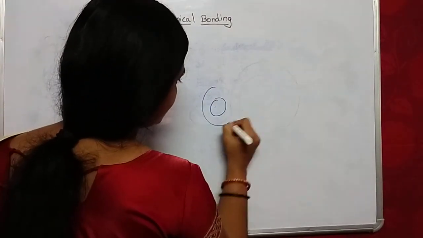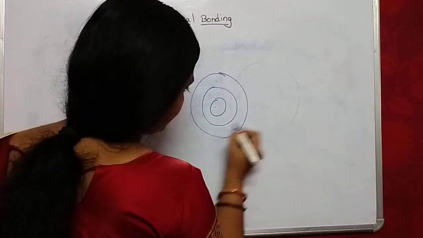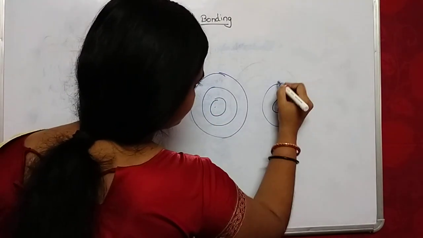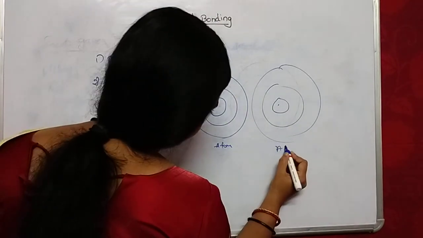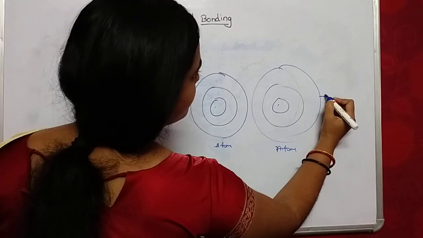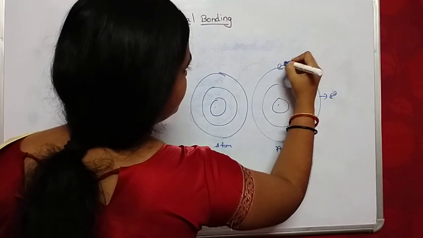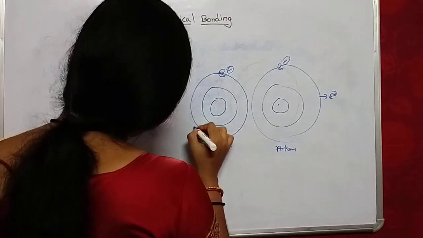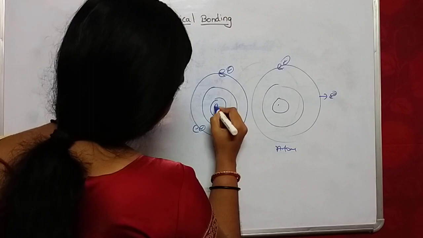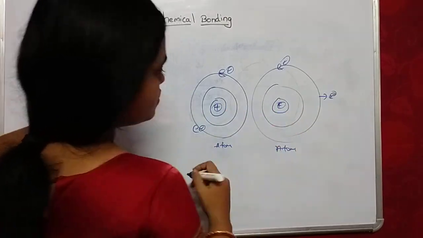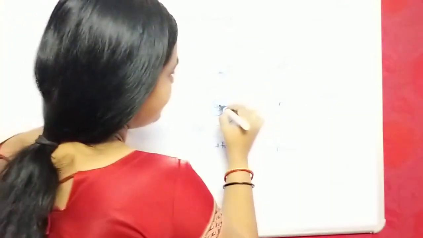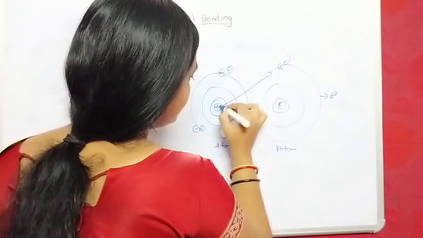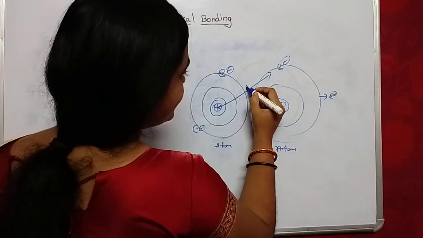Take an example. This is an atom. This is also an atom. Here are the electrons, and here the nucleus, which has a positive charge. So what happens is that the nucleus of one atom and the electrons of the other atom attract each other.